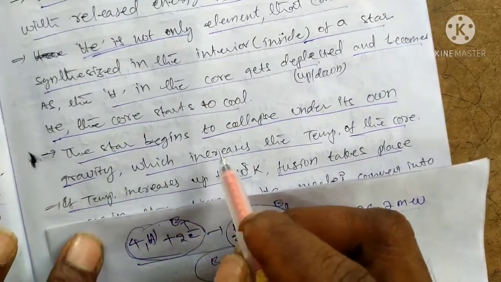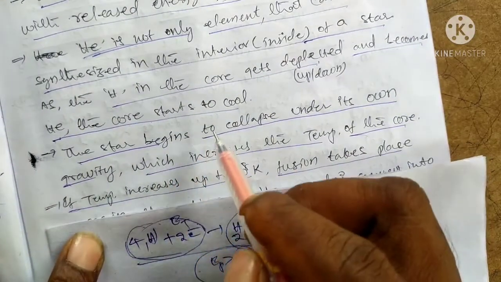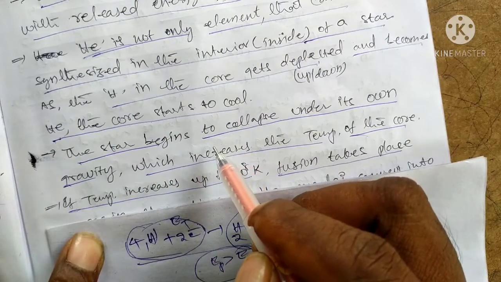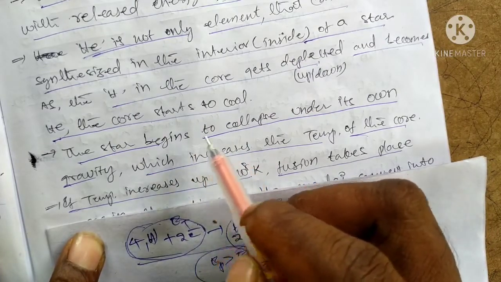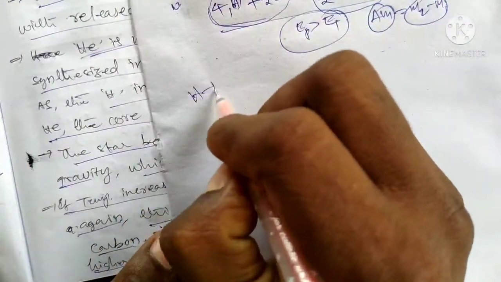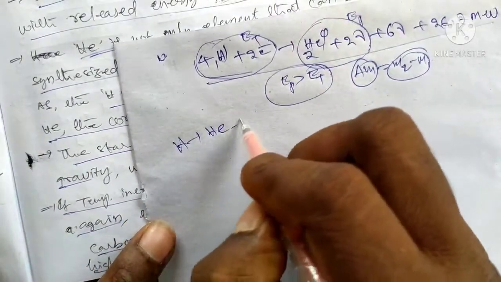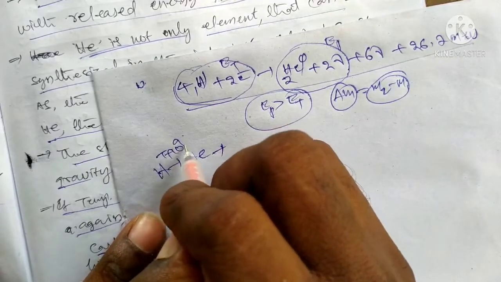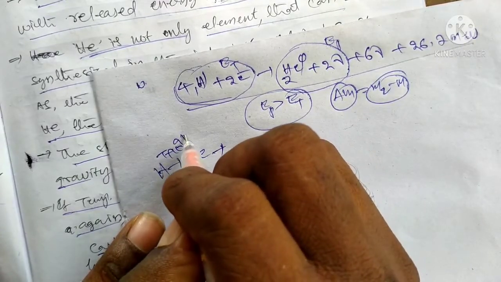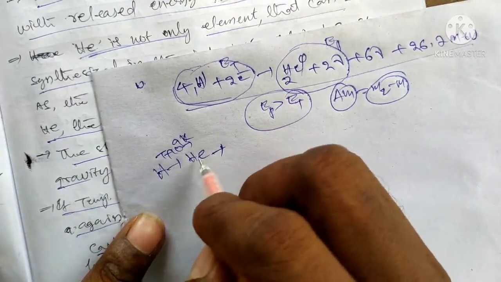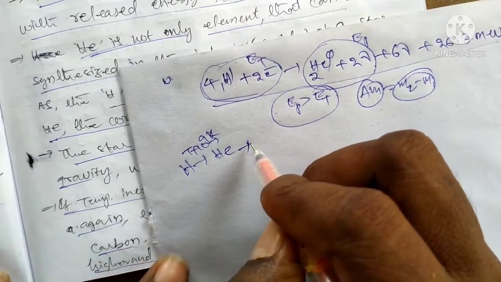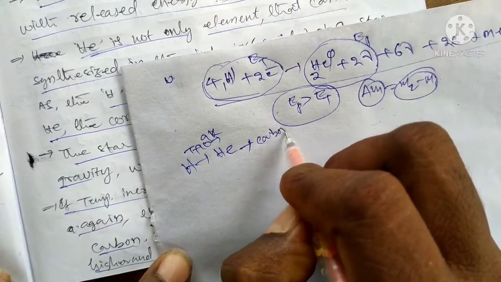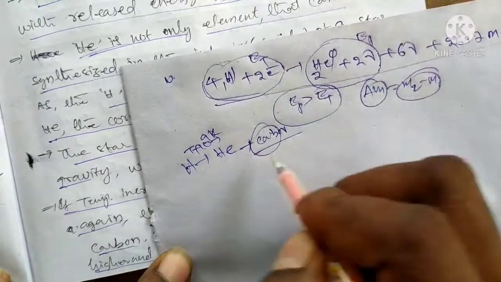Suppose we apply a high temperature, then hydrogen is converted into helium. Suppose we apply more energy, up to a temperature of 10 to the power of 9 kelvins. Above that, helium is converted into carbon, which means it is high temperature.